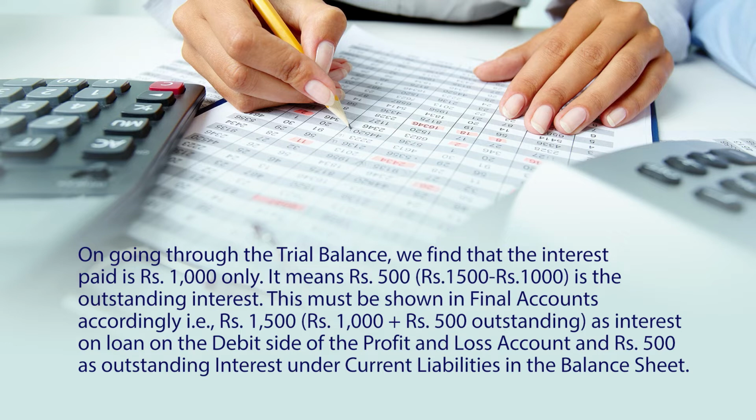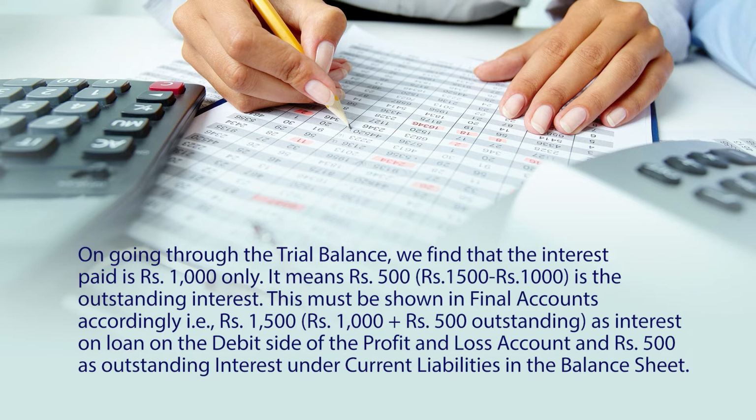So, out of 1500 only 1000 has been paid. So, therefore, it shows that rupees 500 is outstanding. Therefore, we need to pay rupees 500 as interest on loan.